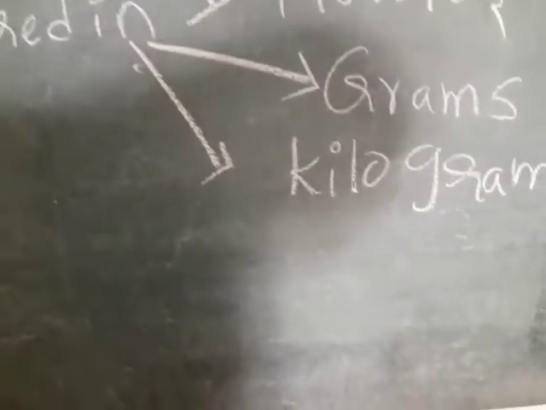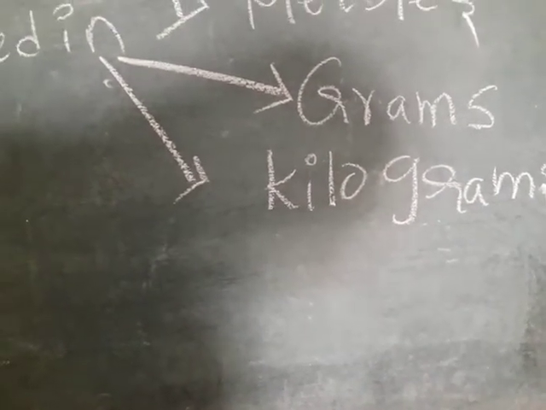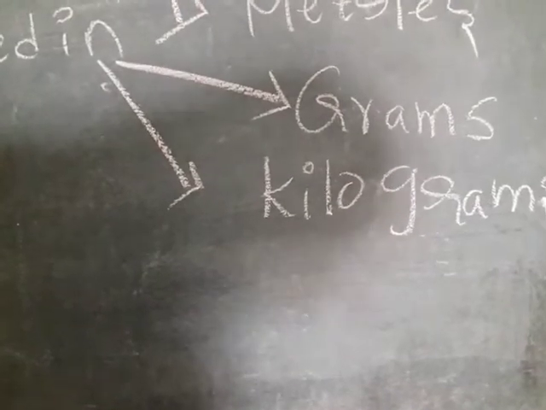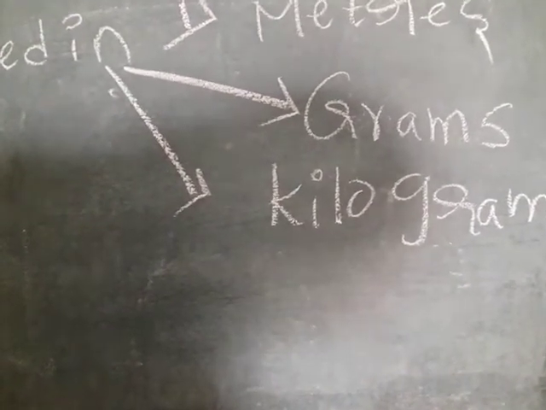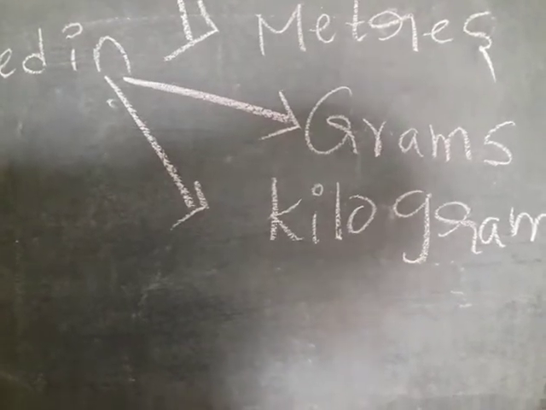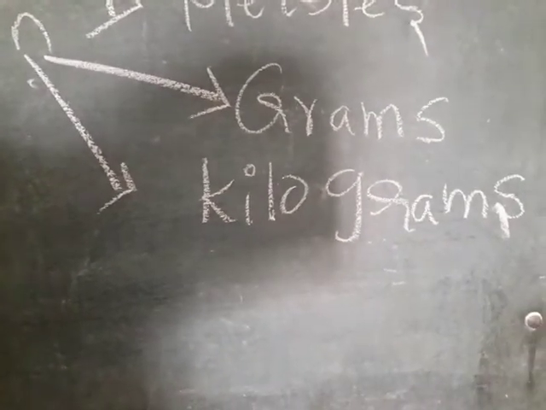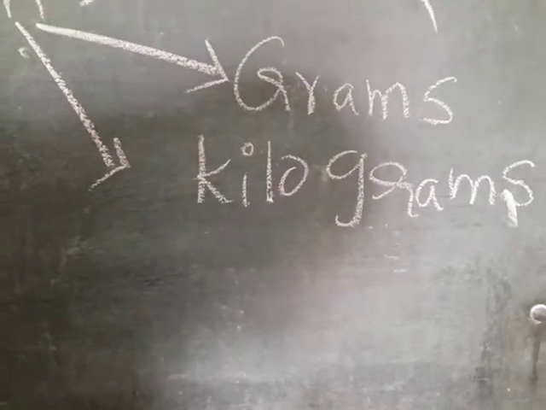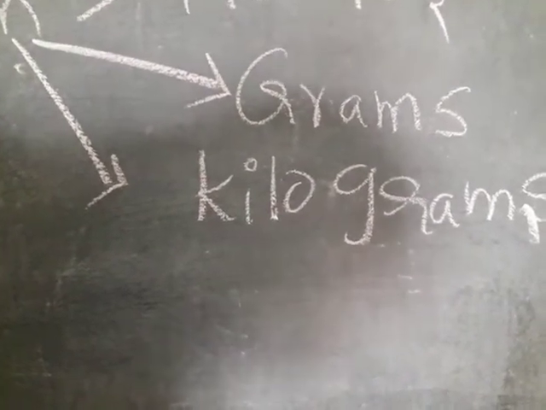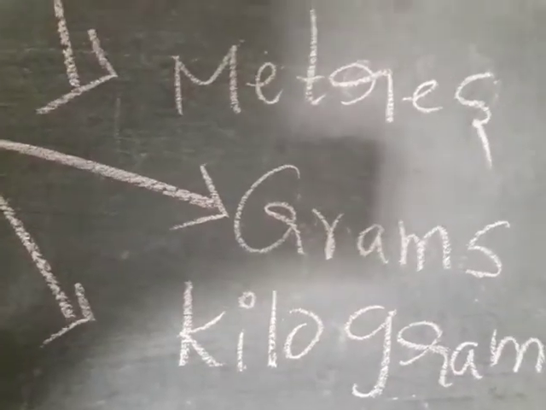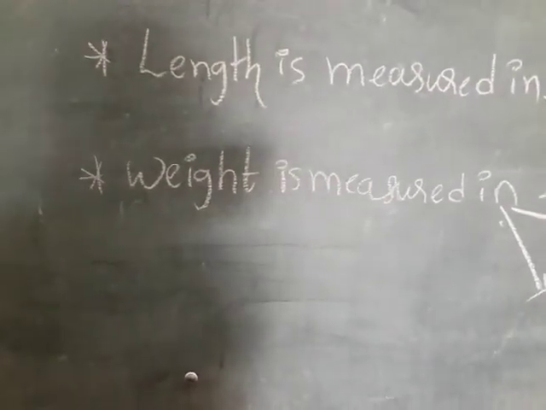The commonly used units for measuring weight are grams and kilograms. Heavy things are measured in kilograms. Light objects are measured in grams. Heavy objects are measured in kilograms. Grams and kilograms are weight measurements.